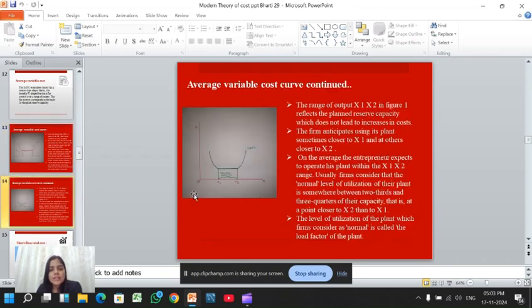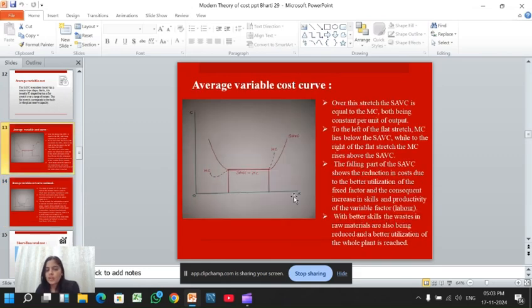If we increase our production, we have to incur some extra variable cost.